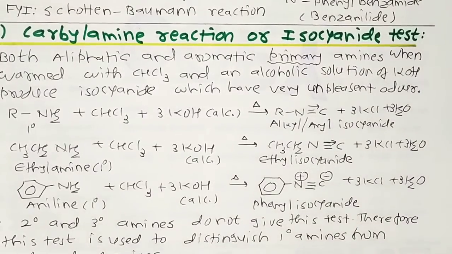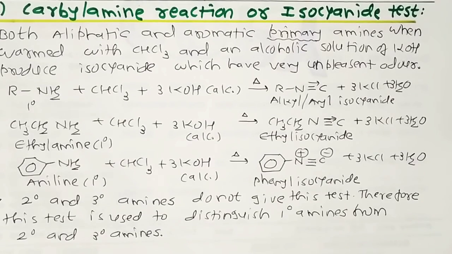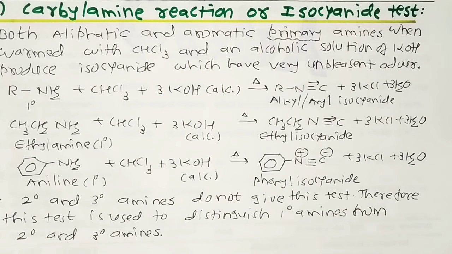Sometimes a short note can be asked on the carbylamine reaction, carbylamine test or isocyanate test. At that time we have to write such short notes with this concept. So this is one type of identification test.